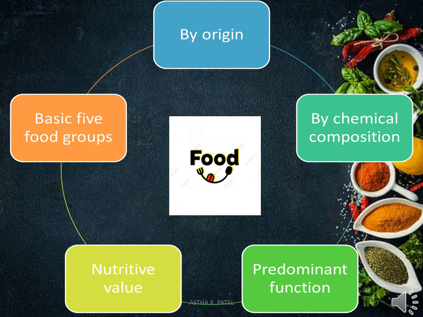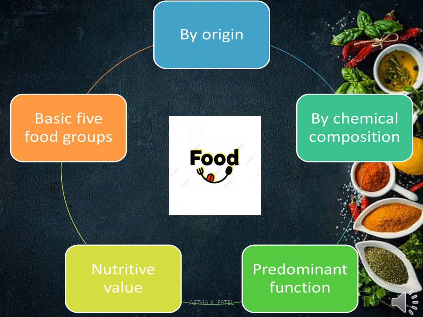So by origin, food is classified into 2 categories. The second category of classification is by the chemical compositions. Each nutrient present in the foods has a different kind of chemical composition, so based on the chemical compositions, food can be classified into the next category.